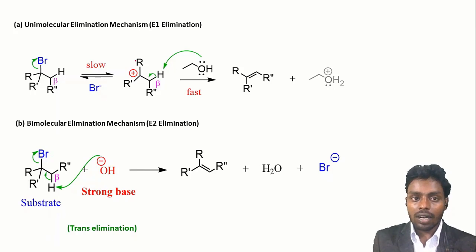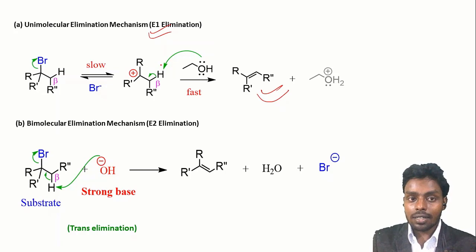In this reaction what happens? First the leaving group leaves the system and forms a carbocation. This is a slow step because in this system what happens? Here the octet of all the carbon atoms is complete, but here the octet of this carbon is not complete, so the system is moving from complete octet to incomplete octet, so the step is a very slow step. Now the next step is very fast, and here the base abstracts the beta proton and forms the alkene.